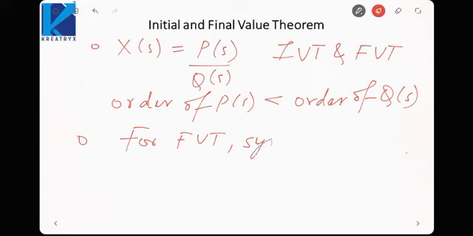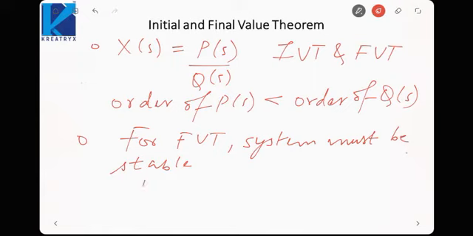Because if you are finding the value at t equal to infinity, that value must first of all be finite, that is bounded, and a bounded output would only come when the system is stable. That I told you in LTI systems, the BIBO stability concept. Whenever we apply a bounded input, we are bound to get a bounded output for a stable system. So a stable system means the output would be bounded.